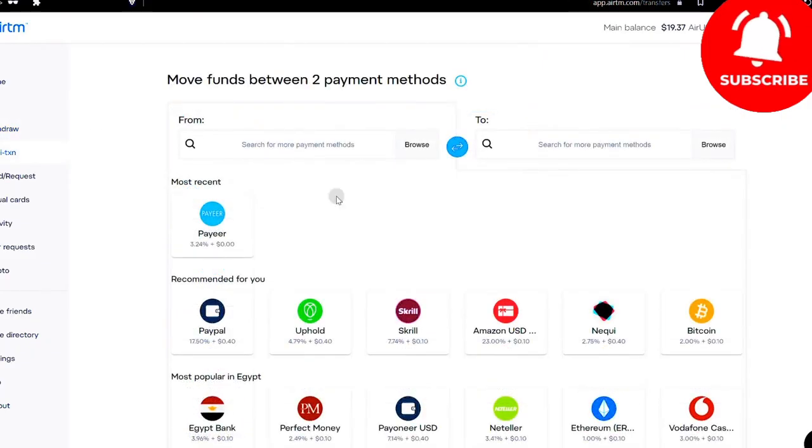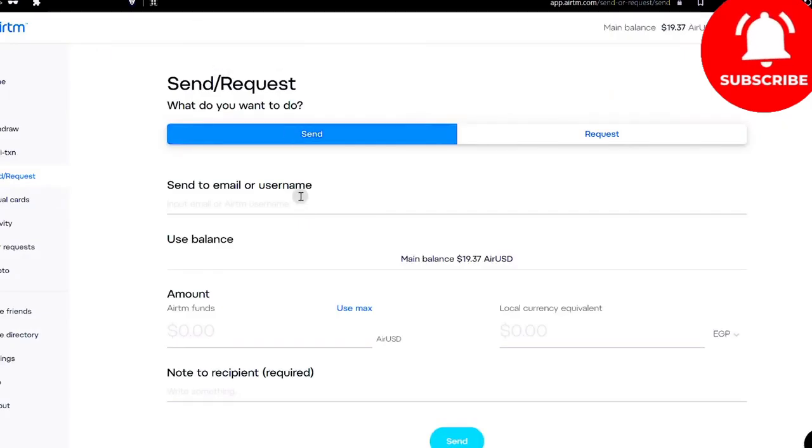You can also make a transfer or an exchange through the AirTM website. So, if you possess a Perfect Money balance and wish to exchange it for a Payoneer balance, you can locate an individual willing to purchase your balance and provide you with a Payoneer balance via a send or request transaction. You can initiate a transfer from your AirTM account to another individual's account at any other bank. And using this form, you can also transfer funds from your AirTM account to another individual's AirTM account.